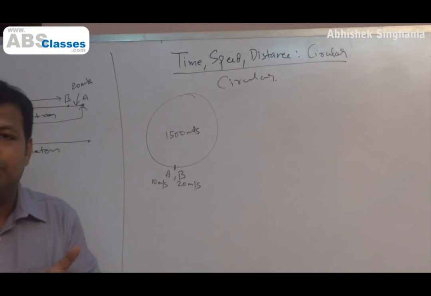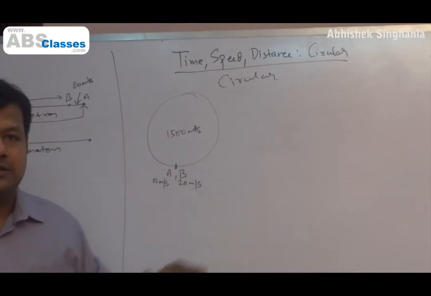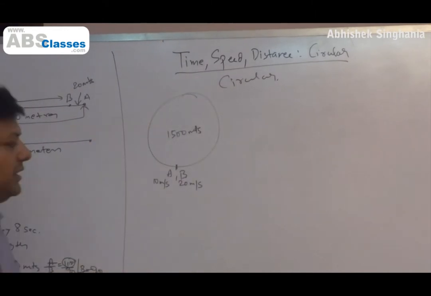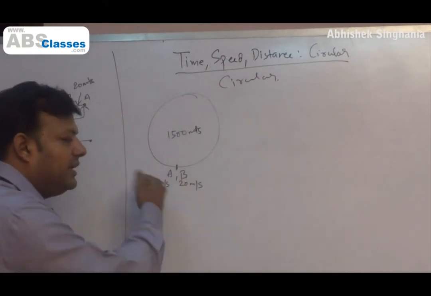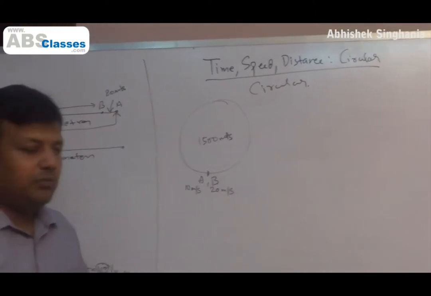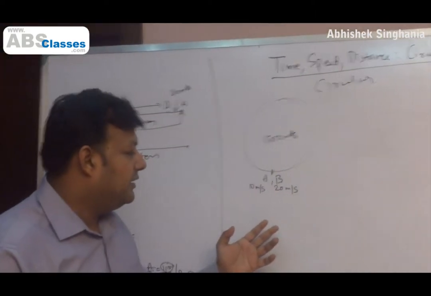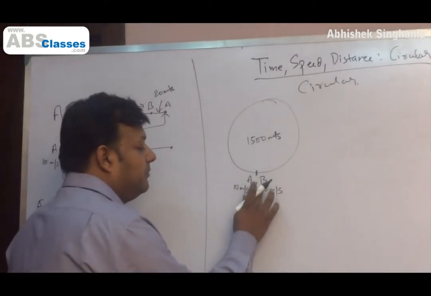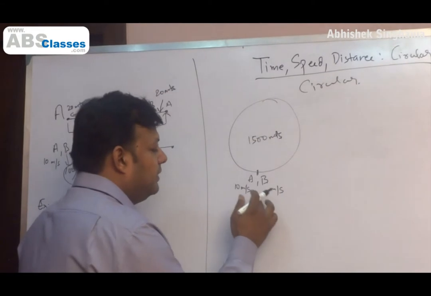There are two directions whenever you stand in a circle. You can go this side or that side. Say both of them decide to run in the same direction, say anti-clockwise. Then obviously B, being the faster guy, will shoot away. He will run fast before A realizes B is far ahead of A, because he runs 20 meters every second. At this speed he will not only become world champion, he will make a record which no one will be able to break ever.